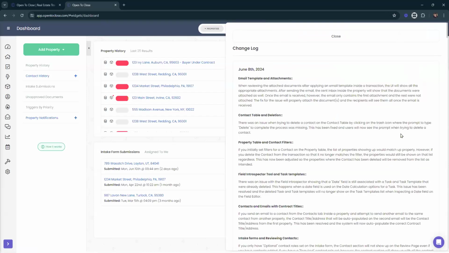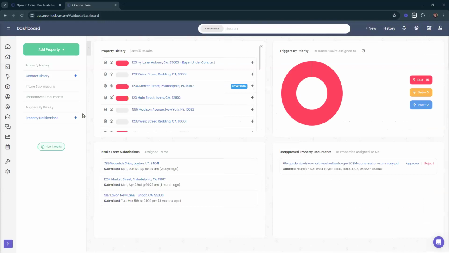Now, usually we like to give you some sort of message or notification saying, hey, the thing that you requested, we've made that update and it's available now. But we don't always get the opportunity to do it, depending on maybe you just voted it up, right? And you're not the original poster, so you don't know whether or not this has been updated or added in here. So definitely check this out. One of my next projects is probably going to be going through and making sure that our changelog has been updated.